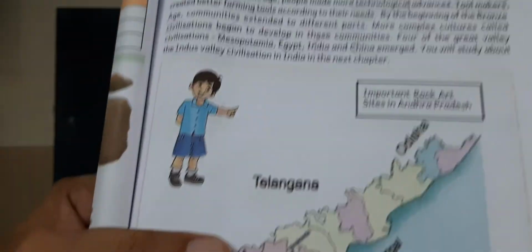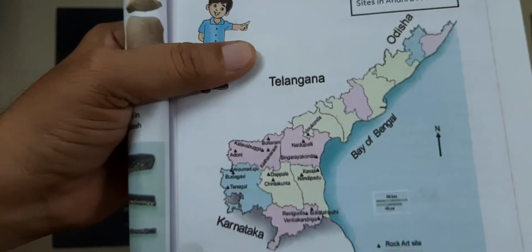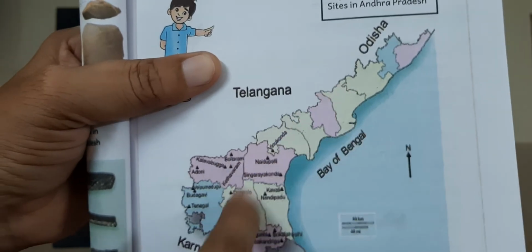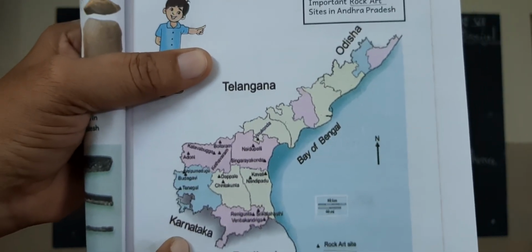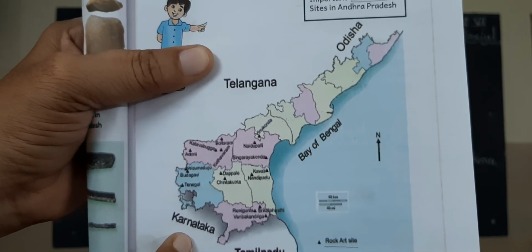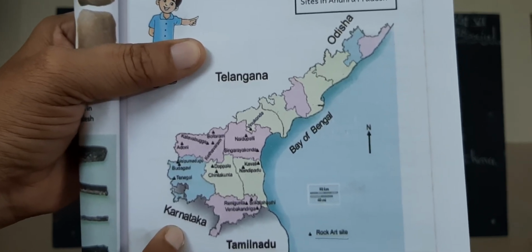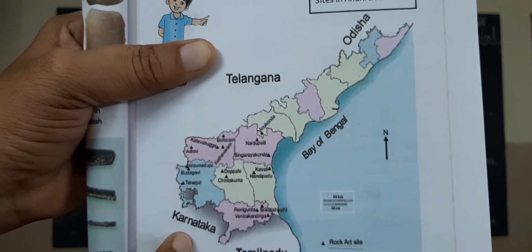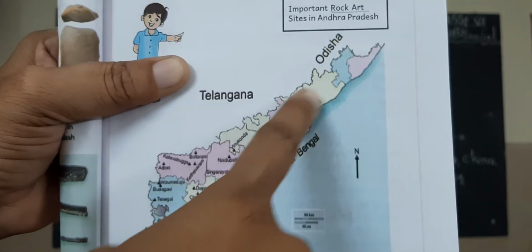Next, children, look here. This is the Andhra Pradesh map. We can find that these are the 13 districts of Andhra Pradesh. Do you know those 13 districts, children? Srikakulam, Vijayanagaram, Visakhapatnam, East Godavari, West Godavari, Krishna, Prakasham, Nellore, Chittoor, Kadapa, Kurnool, Anantapur. So these are the 13 districts.